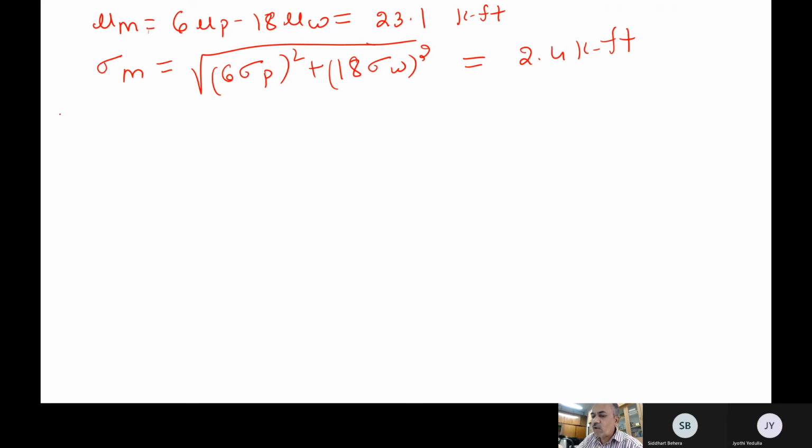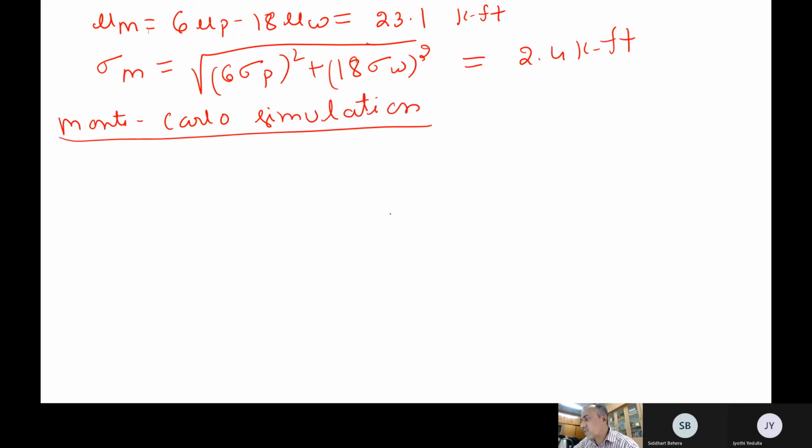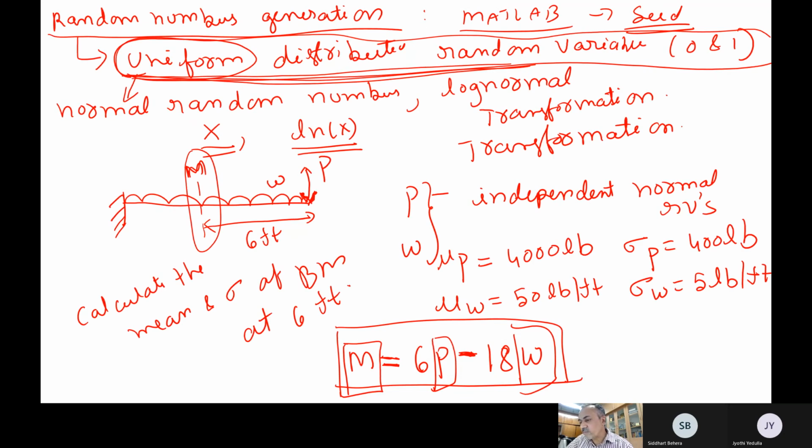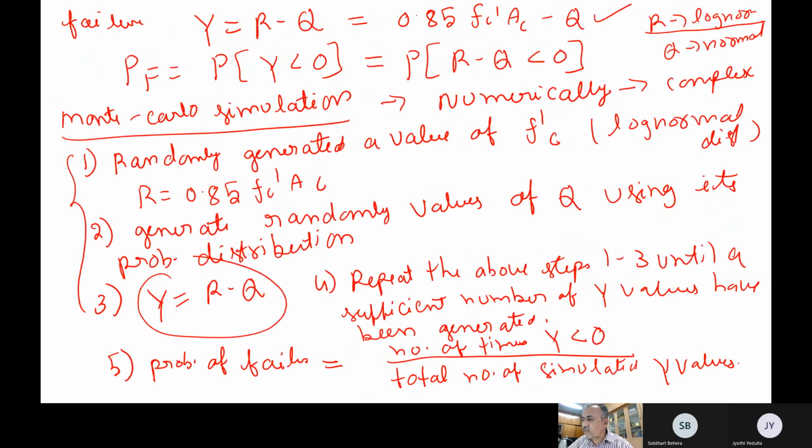Now this problem we want to do with Monte Carlo simulation also. What do we have to do? If I want to solve this problem by Monte Carlo simulation, how do we have to solve it? We have told you the steps, right. You have to do everything numerically.